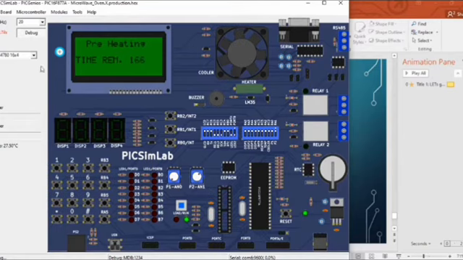Meanwhile, I'll explain this. I told you that PixinLab has two types of CLCD, that is 16 cross 2 and 16 cross 4. We are using 16 cross 4. These are the tactile switches which are connected in row and column manner, which constitute a matrix keypad. These are the LEDs.